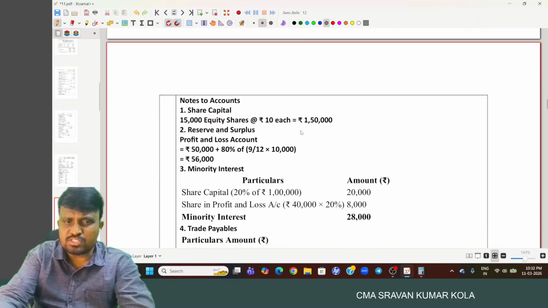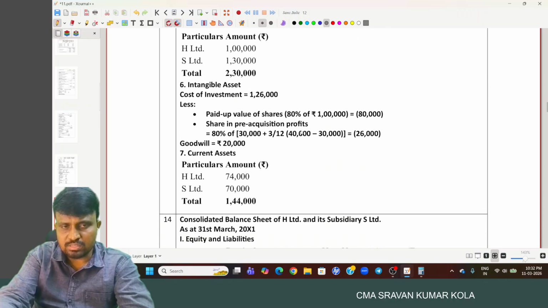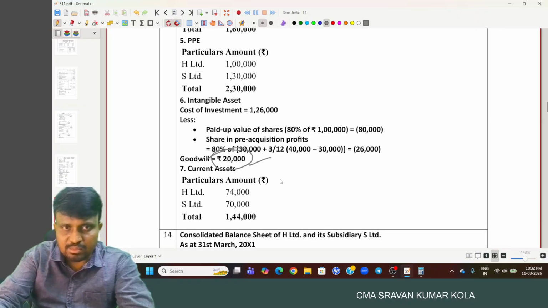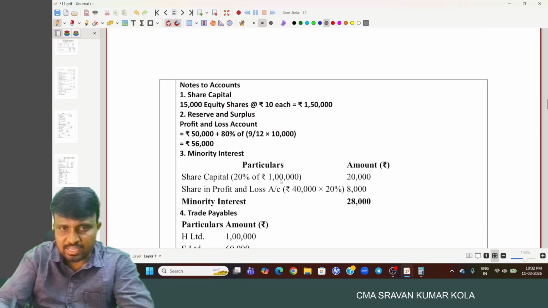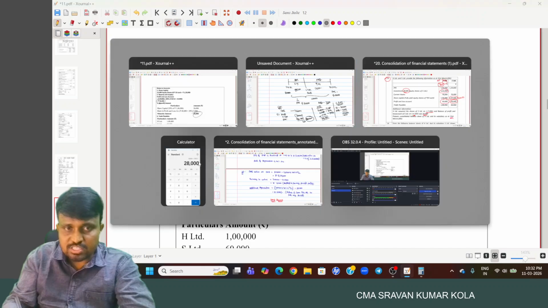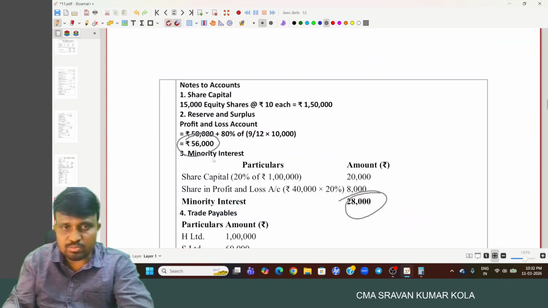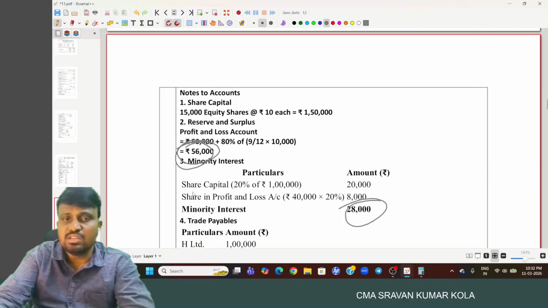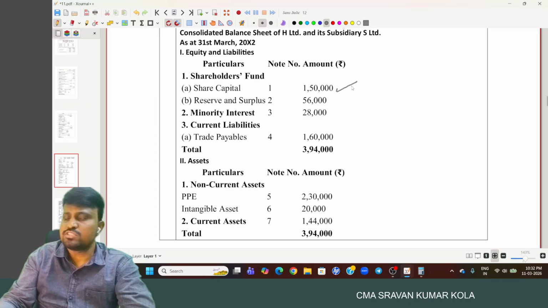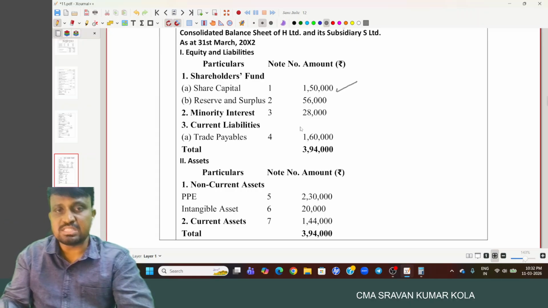And coming to the balance sheet, goodwill we computed is how much? 20,000. And minority interest we computed as 28,000. And consolidated reserves and surplus is how much? 56,000. Okay. And the remaining part is common. Share capital, only equity shares of the holding company considered.